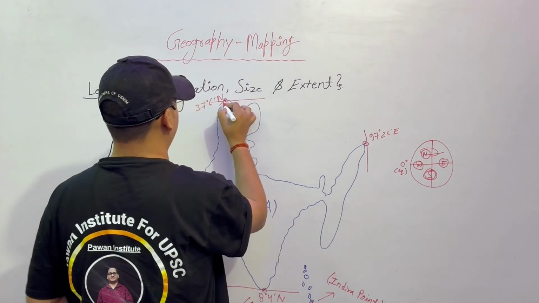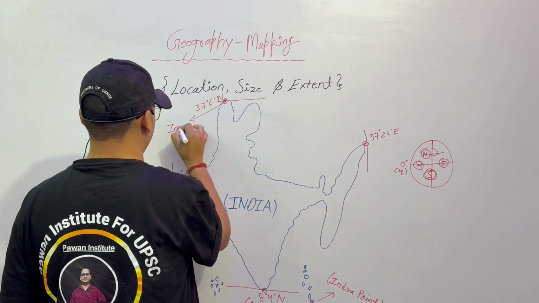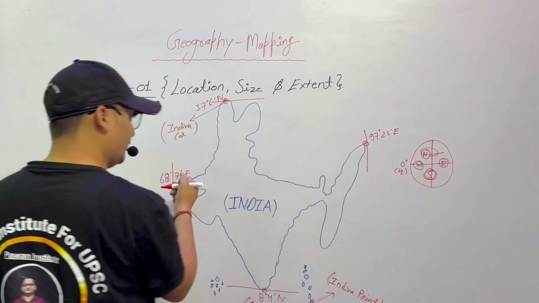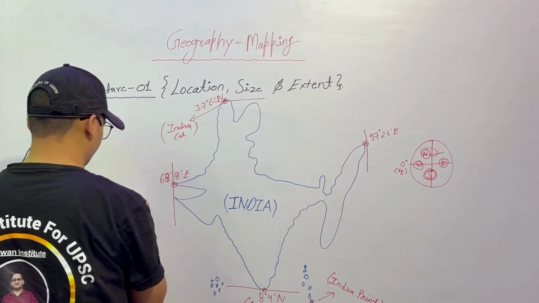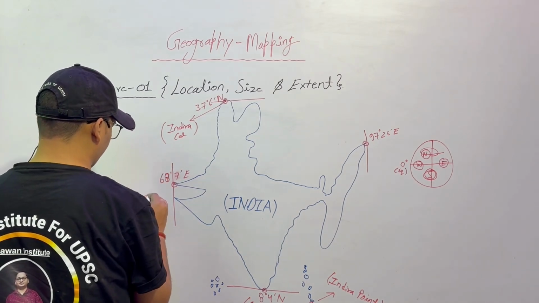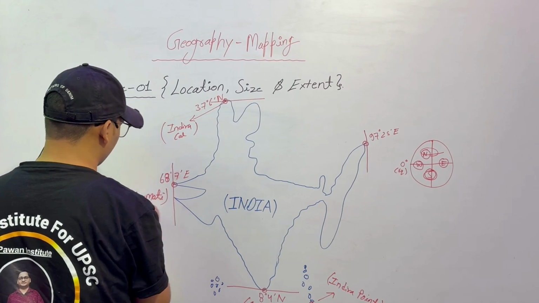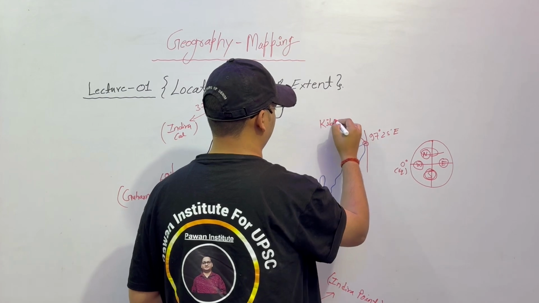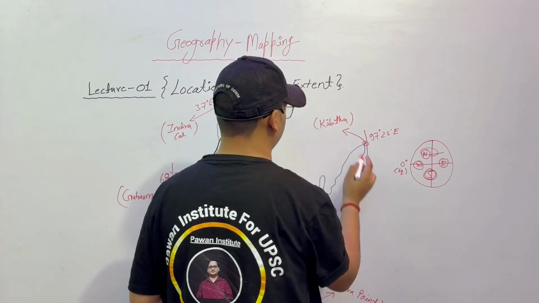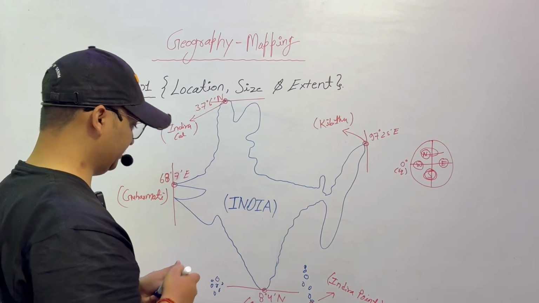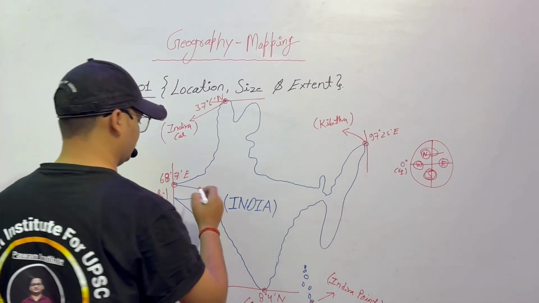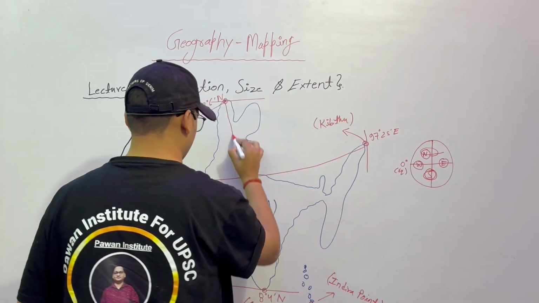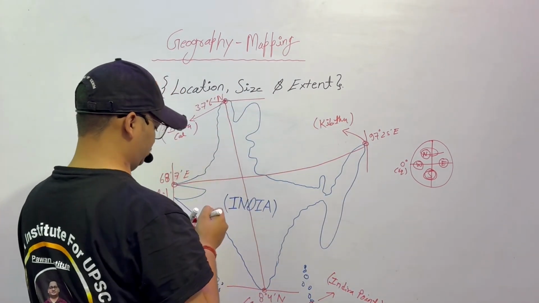The northernmost point is Indira Col. The westernmost point is Guhar Moti in Gujarat. The easternmost point is Kibithu in Arunachal Pradesh. So these are the four extents of our India. And what is the distance from here to here and from here to here? These two are also very important to know.